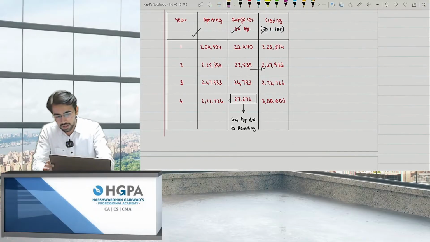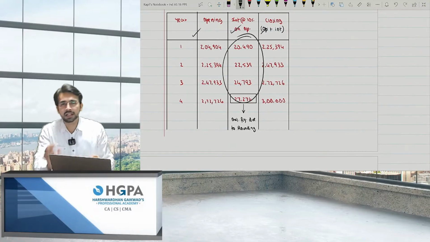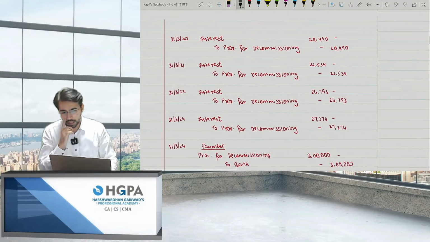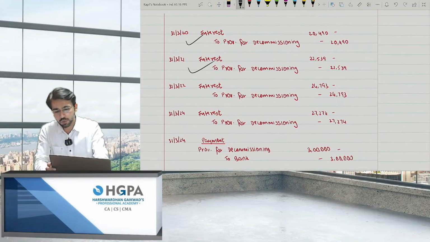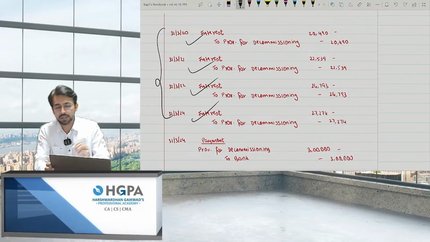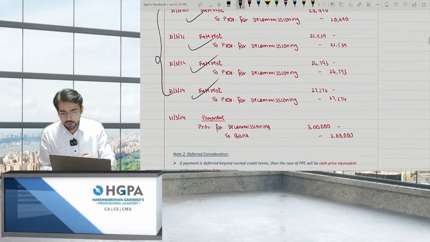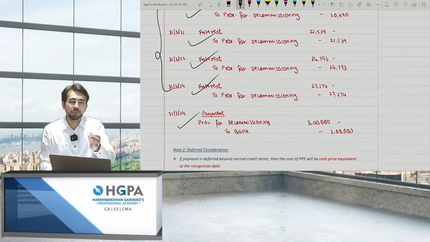So what are the journal entries for all the 4 years? It is nothing but interest to provision. You are just adding up the provision each and every time. So these are the entries: interest to provision, interest to provision, interest to provision, interest to provision for all the 4 years. And at the end of 4th year, the provision amount will be 3 lakh rupees. So you just have to pay 3 lakh rupees and the entry will be provision to bank, and that's it. You are done with that, right?